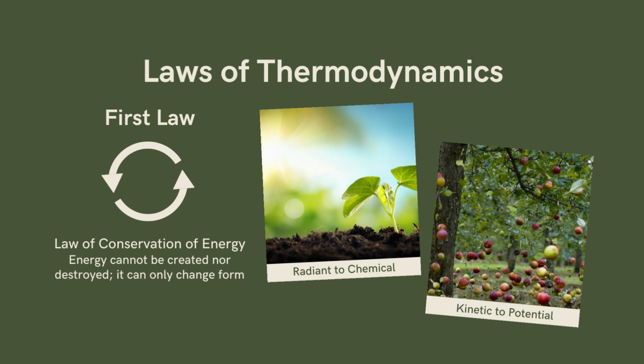Next example, we have an apple on a tree. The apple hanging in a tree stores gravitational potential energy, and when the apple falls to the ground, the gravitational potential energy converts into kinetic energy. So from gravitational potential, it is transformed into kinetic motion energy.